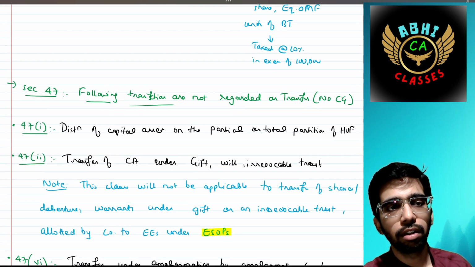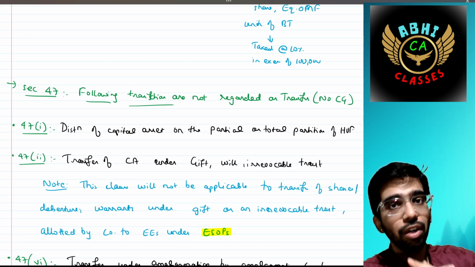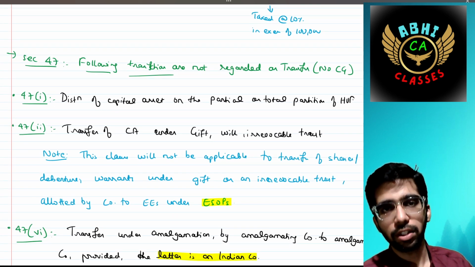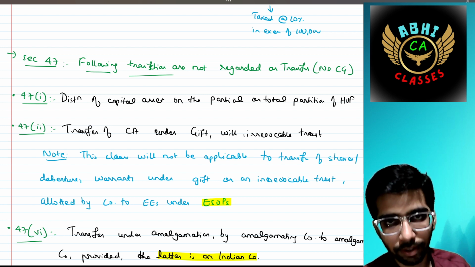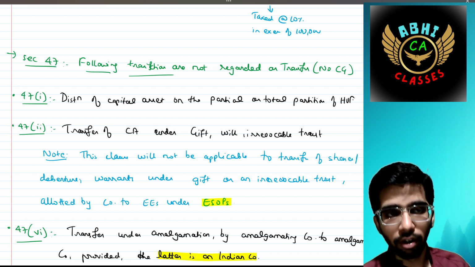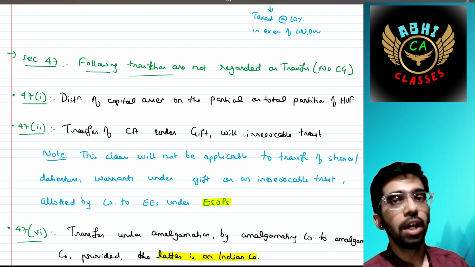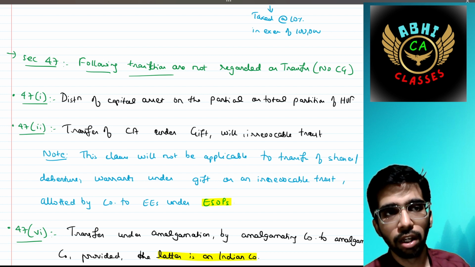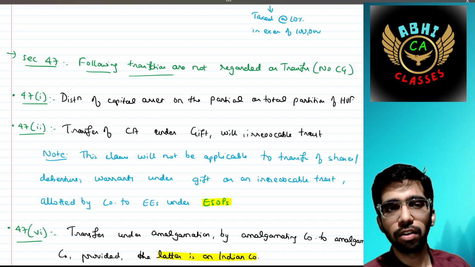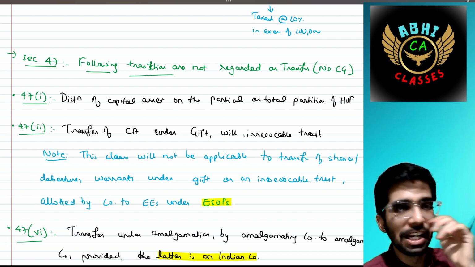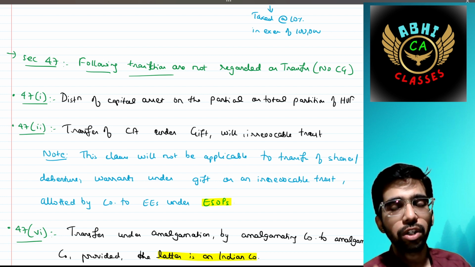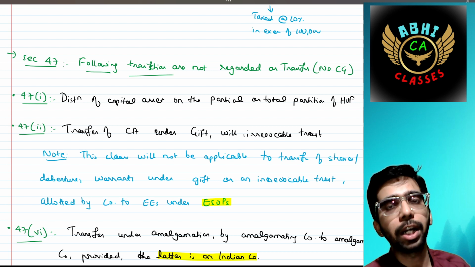Okay, then we'll discuss this fast, because this is a very minor concept. Section 45 says the following transactions are not treated as transfer itself, and hence the capital gain would not arise in this situation. For these subsections, the capital gain concept would not arise. Number 1, section 47 clause 1, distribution of capital asset on the partial or total partition of HUF. If there is a partition, then the distribution of capital asset would not be treated as transfer.